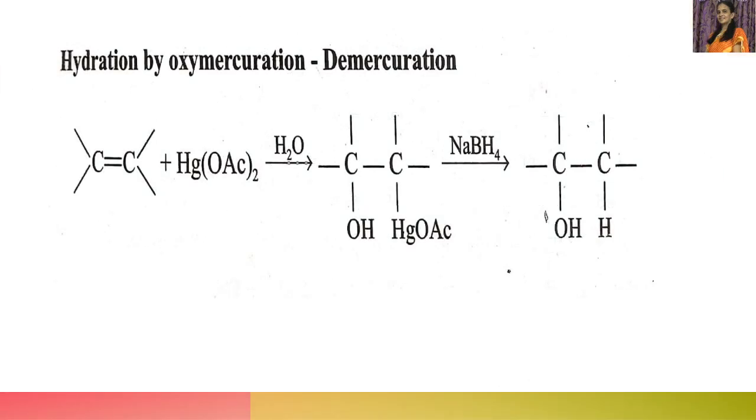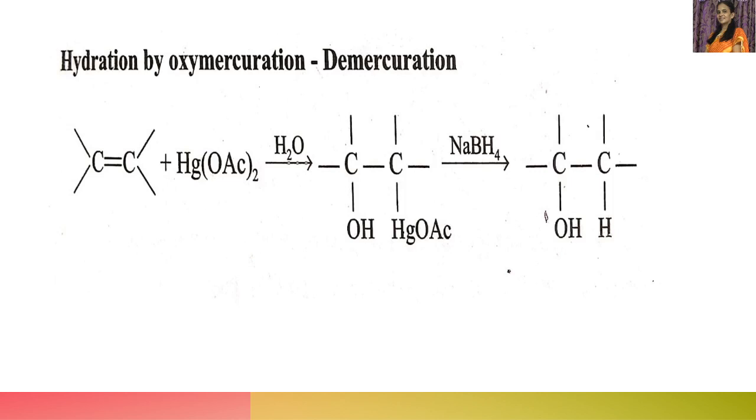Next one is the same addition of water, but with the help of oxymercuration. That is, with the help of mercury, we are adding a water molecule. So here let us see. Mercuric acetate catalyst is used. Hydration by oxymercuration and demercuration. Addition of mercury and removal, or loss, of mercury takes place. So here we are adding water in the presence of this catalyst. So let's see the addition reaction.